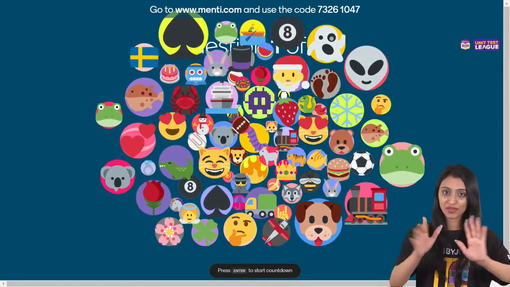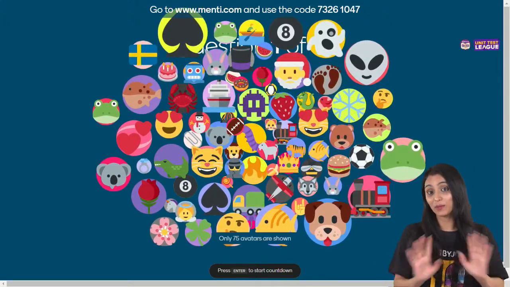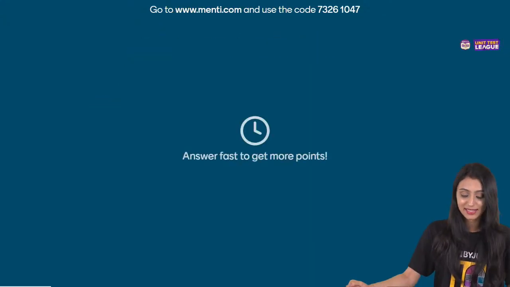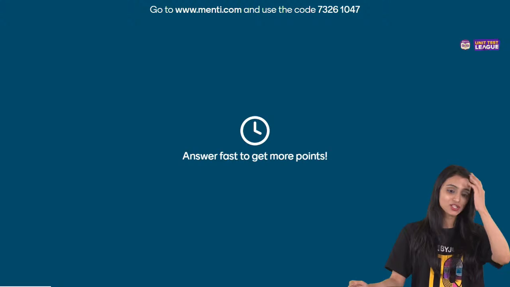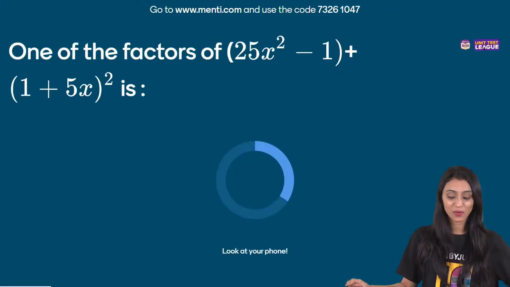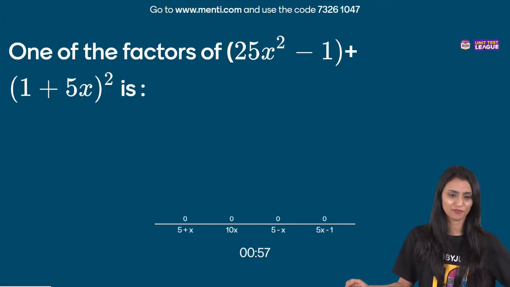In all, we have 10 questions in the quiz, and I'm assuming that you all are well prepared for it, as you said. So I'm sure that you all will give the right answers. Let's get started. Here we have our first question. Yes, Irana. One of the factors of 25x square minus 1 plus 1 plus 5x whole square is? Factors we have to find out.